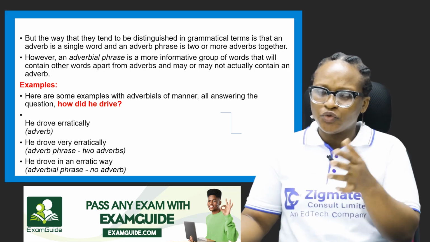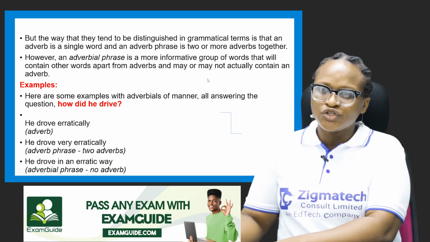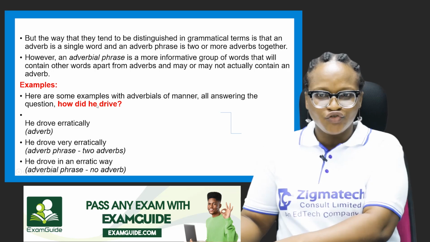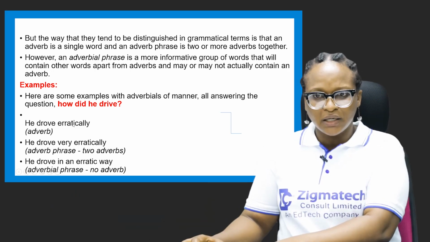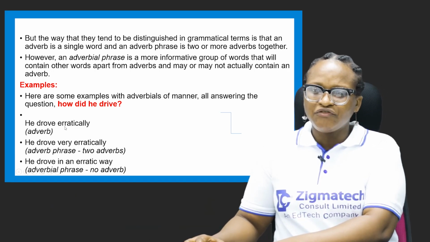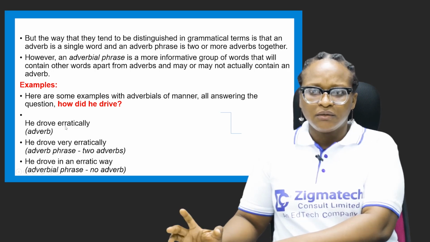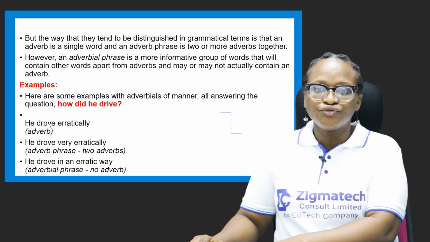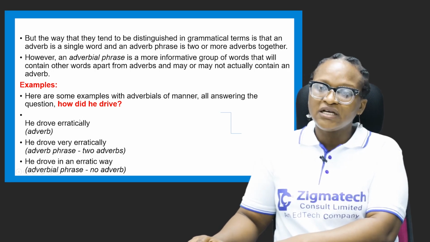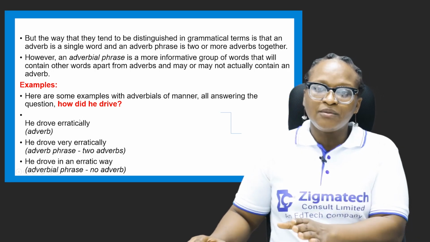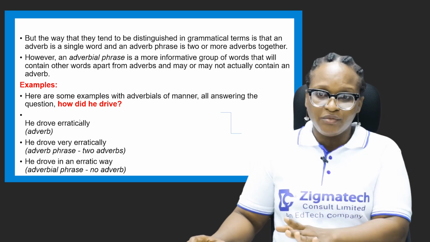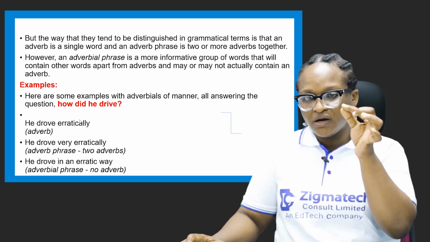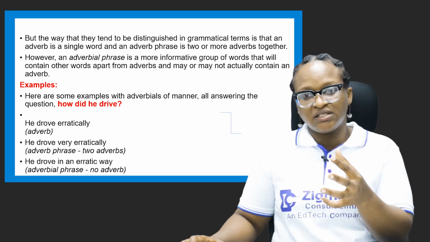So this very one answers the question of how did he drive. He drove erratically. The adverb here is erratically. He is a pronoun. Drove is a verb. And remember we said both adverb phrase and adverbial phrase perform one function, and I will show us in these 3 sentences.